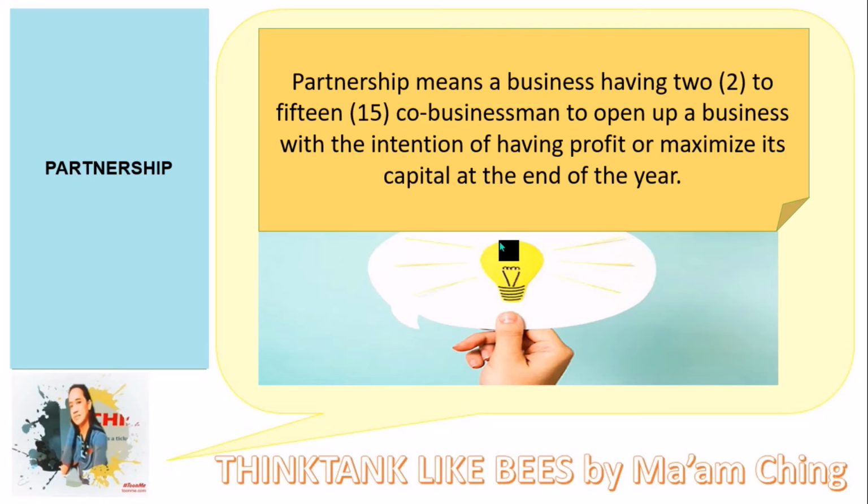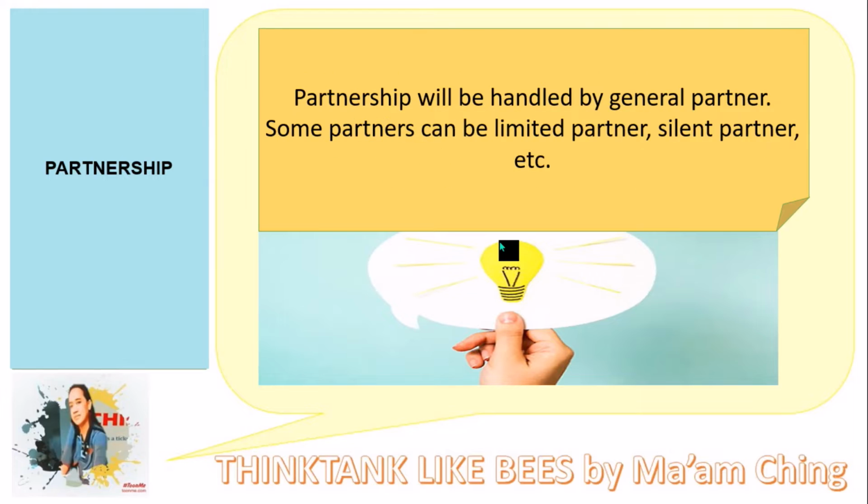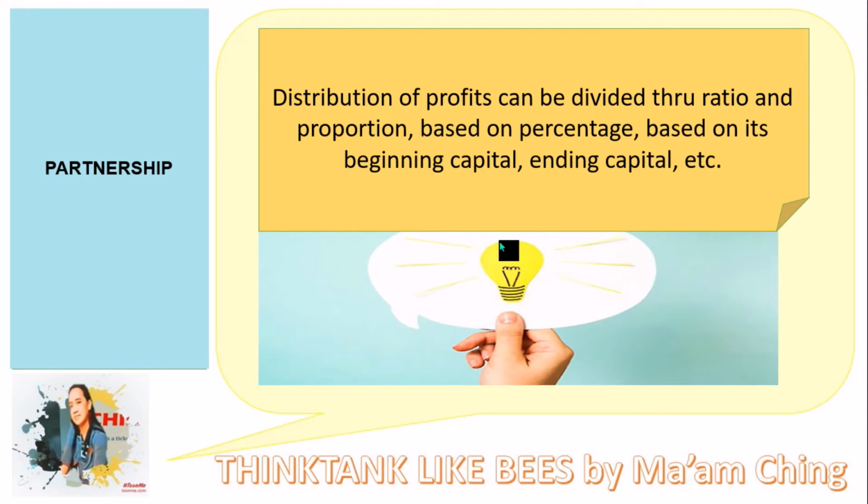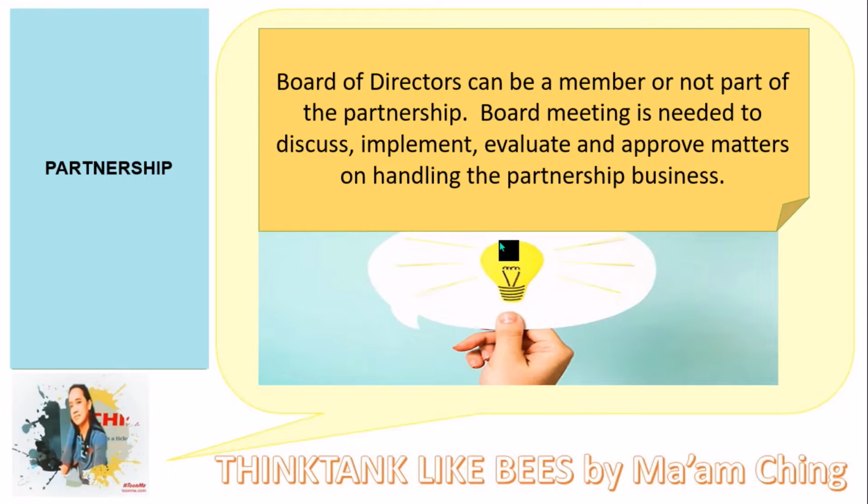Let's start. When you say partnership, it means a business having 2 to 15 co-businessmen to open up a business with the intention of having profit or maximizing its capital at the end of the year. Partnership will be handled by general partners, and some partners can be a limited partner, silent partner, etc. Distribution of profits can be divided through ratio and proportion, based on percentage, based on its beginning capital, or based on its ending capital, etc.